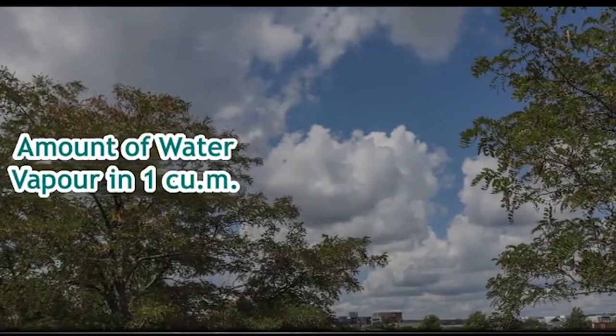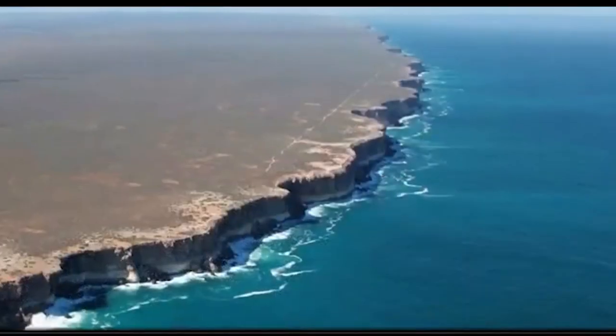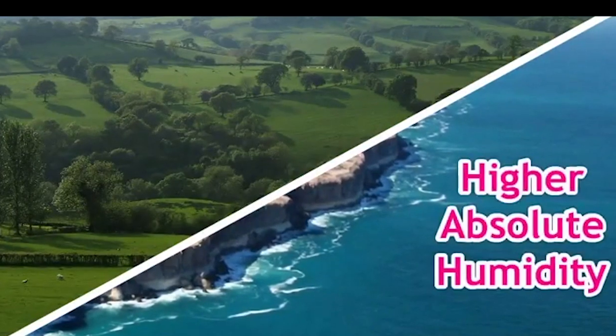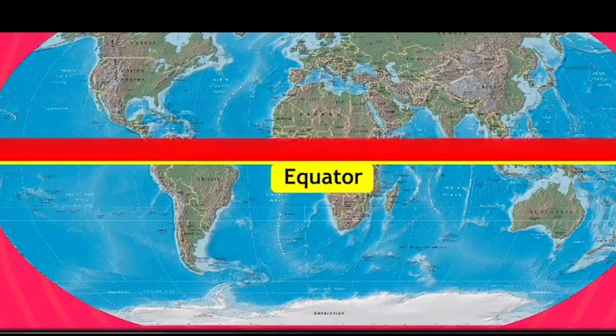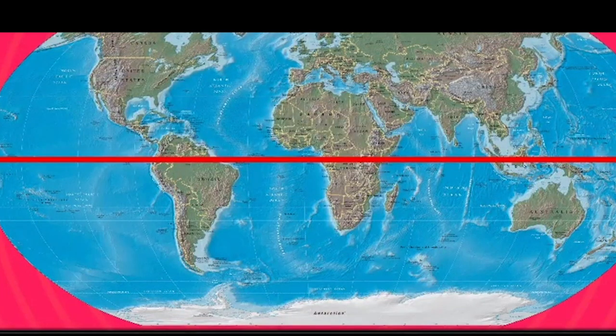Now let us learn about absolute humidity. So students, the amount of water vapor in 1 cubic meter is the absolute humidity of the air. For example, the absolute humidity of the air near coastal areas is higher than air in the interior. Absolute humidity is higher in the equatorial areas, while it reduces as we move towards the pole. So the distribution of land and water on earth and the seasons also affect absolute humidity.